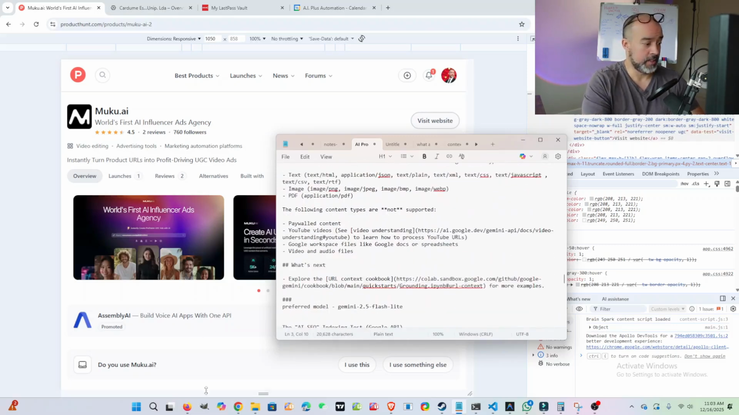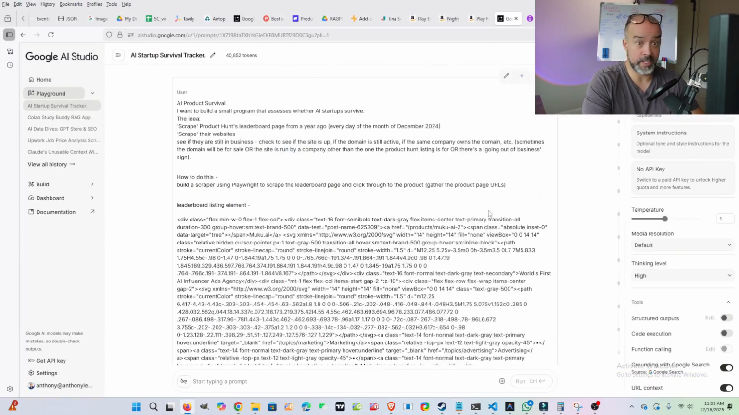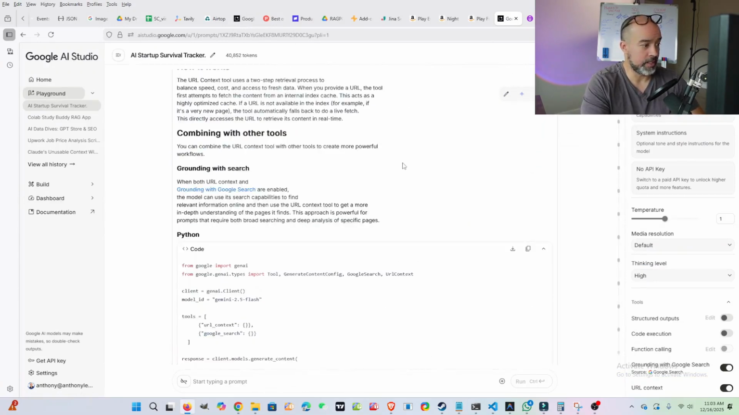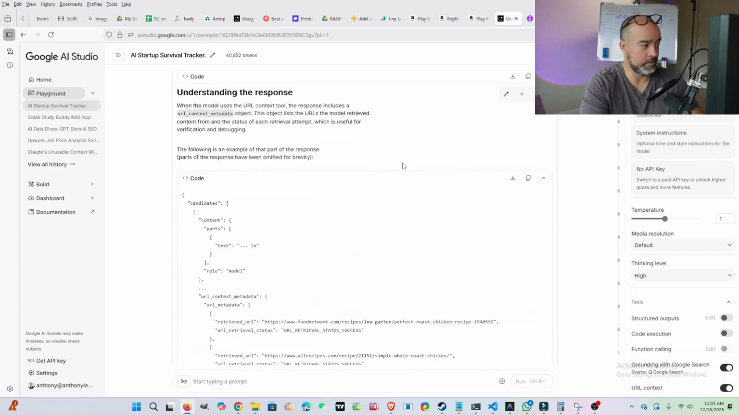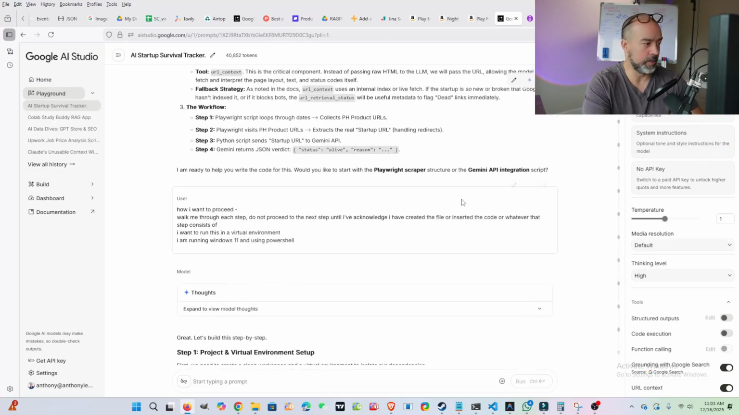I took that and then I put that inside of Google Gemini AI Studio. That was the prompt, the whole thing, including that API documentation for the tool. And I just asked it, read over this, acknowledge you understand what I want to accomplish. And then it gave me a summary or whatever. And then the next thing is how I want to proceed: walk me through each step. Do not produce the next step until I've acknowledged that I've created the file or inserted the code from the previous step. And I want to run this in a virtual environment.